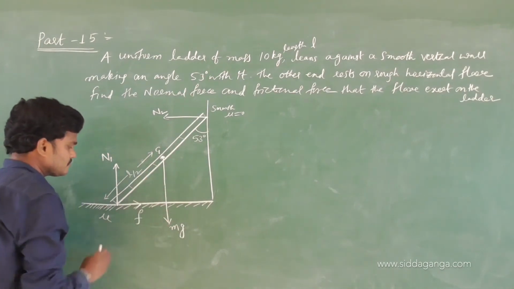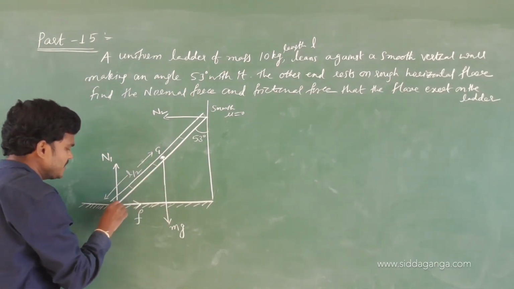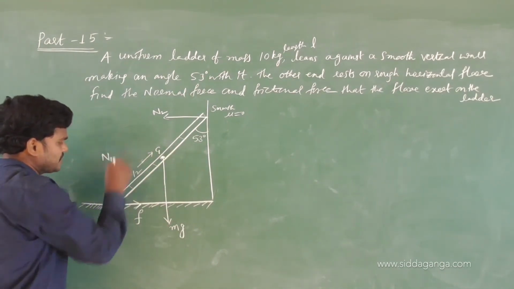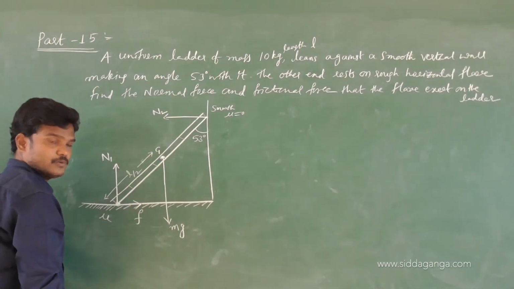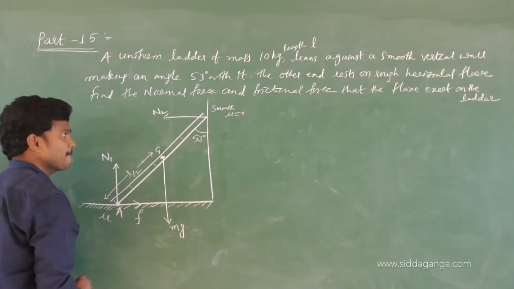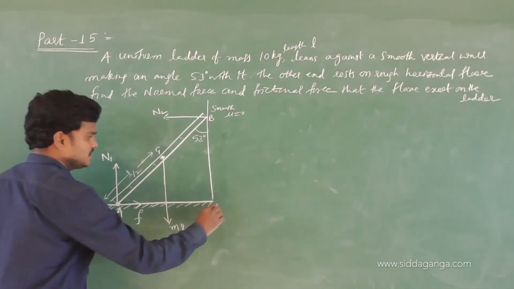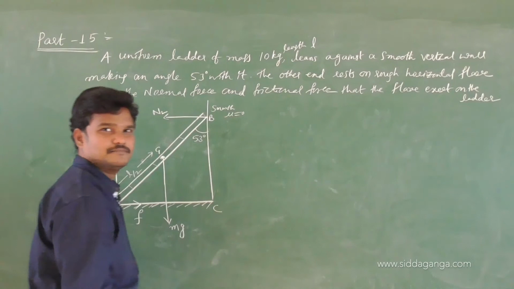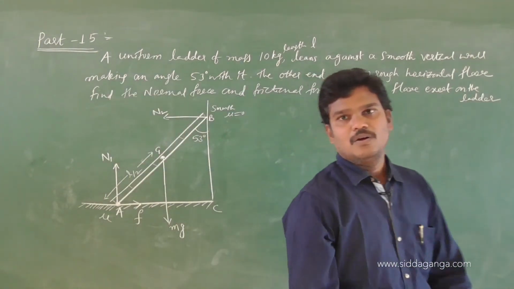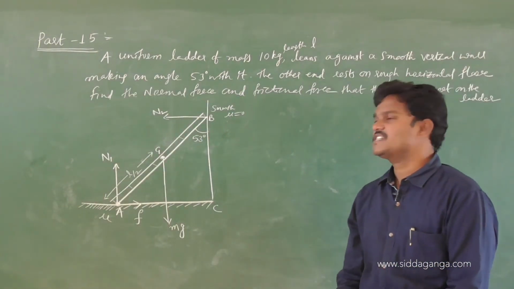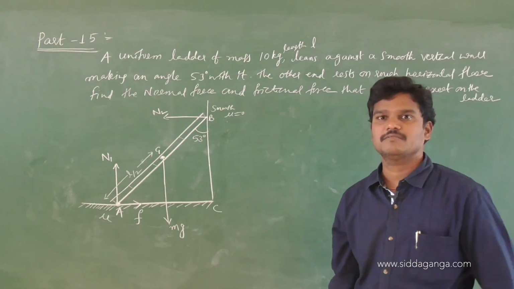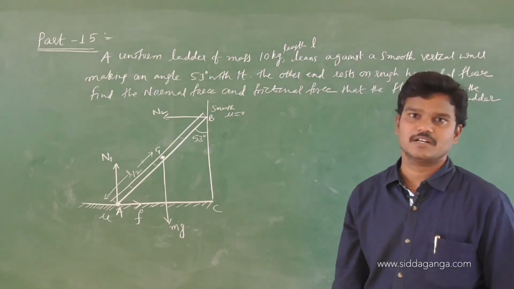At this point, how many forces are acting? Normal reaction and frictional force. Let us take this point as A, this as B, and this as C, whatever the names may be. Take the translational equilibrium condition, and you will get one equation. The rotational equilibrium condition will give us another equation.